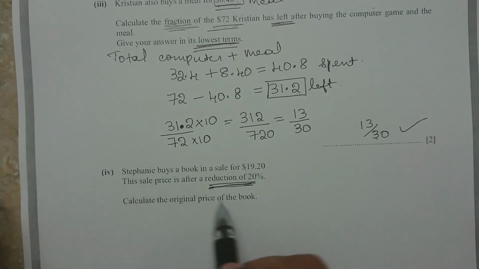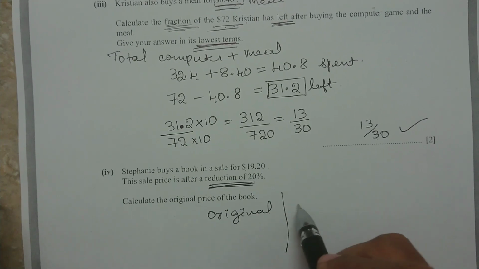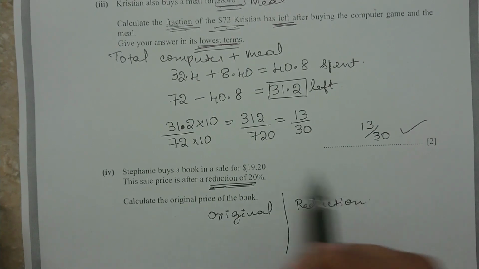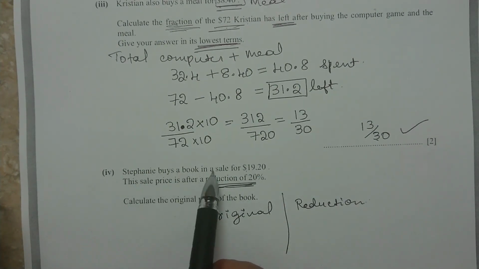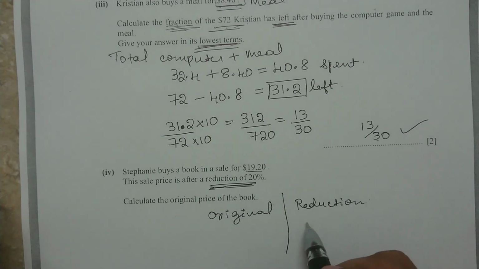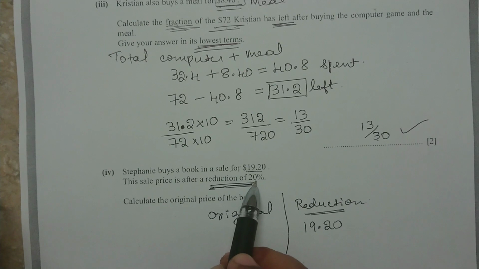It is always better to write original and reduction. Stephanie buys a book in a sale and she paid 19.20. This is the reduced price after 20%.